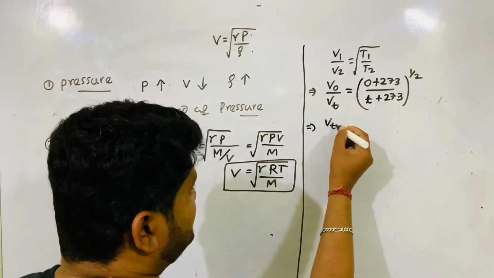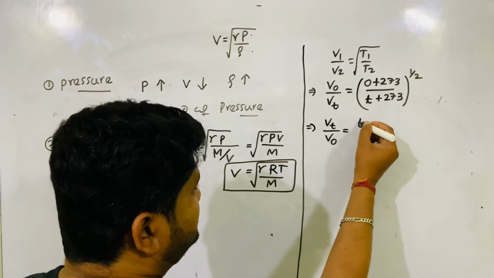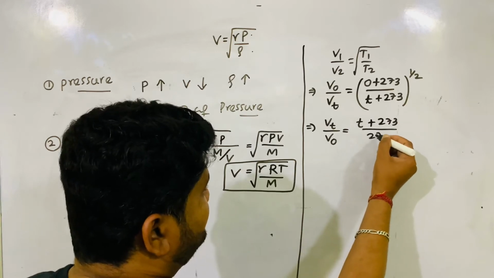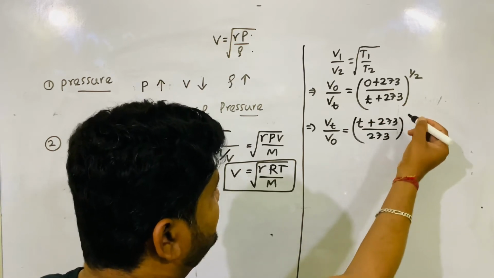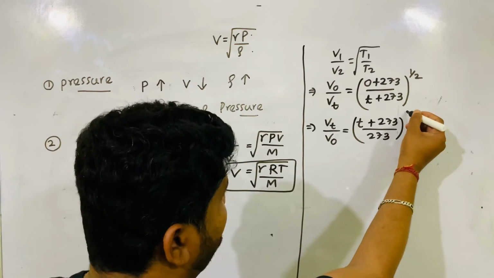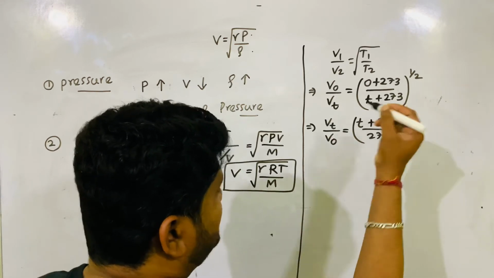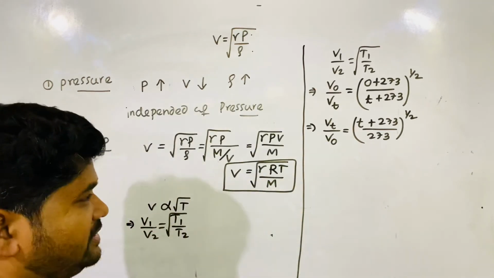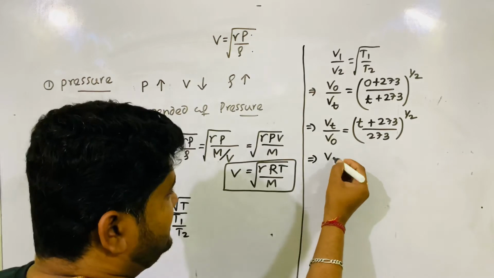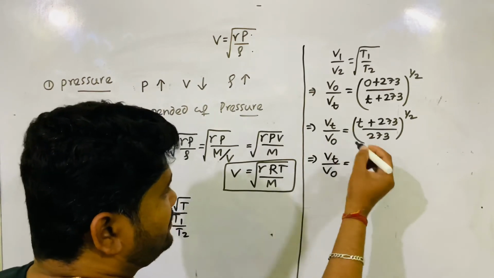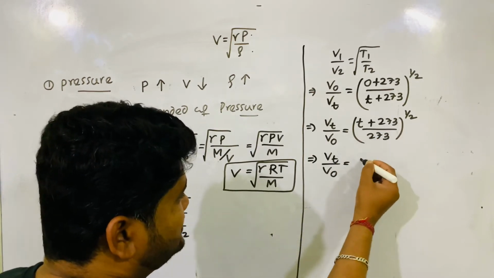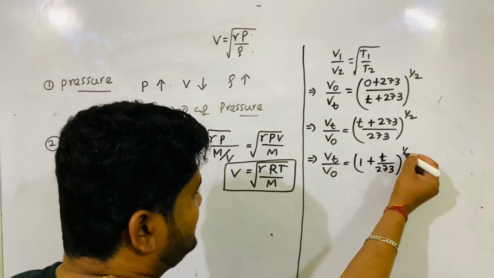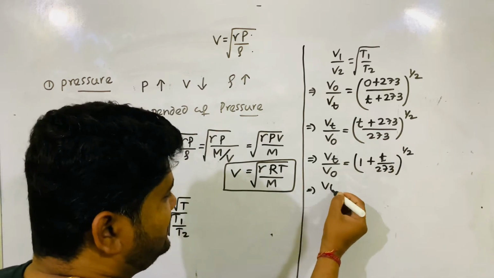So this implies Vt by V0. We have to change this, 273 by 273 plus t. This is half power. I just change the numerator to denominator and denominator to numerator. Right? Then Vt by V0 is equal to 273 plus t by 273, the whole to the half power. So how much is coming?